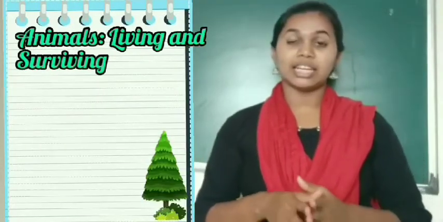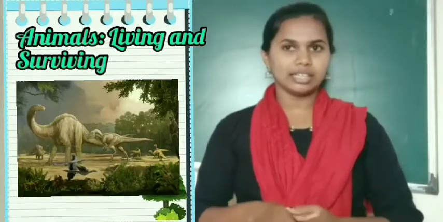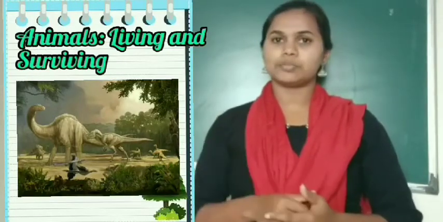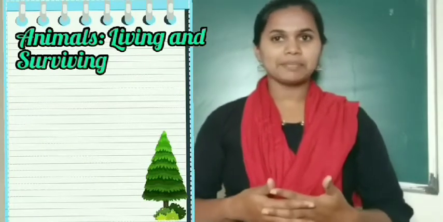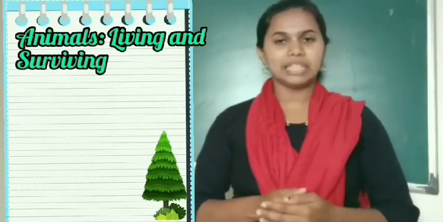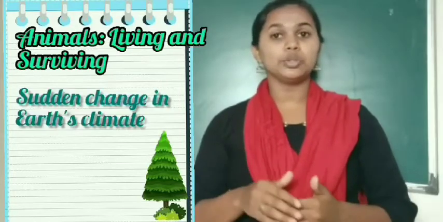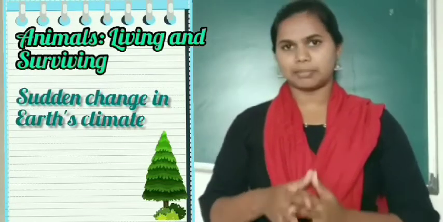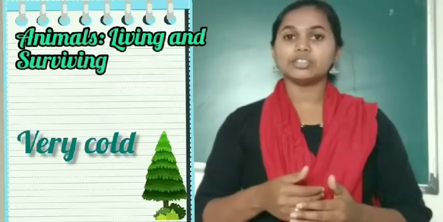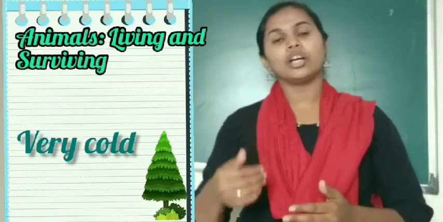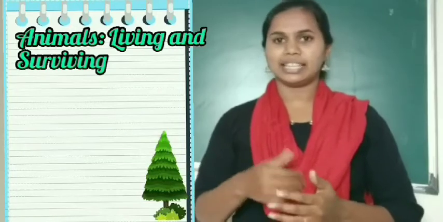We all know that dinosaurs existed on Earth millions of years ago. But now there are no dinosaurs. Do you know why? Some scientists believe that this happened due to a sudden change in Earth's climate. The Earth became very cold and dinosaurs could not adjust to cold conditions and they died.